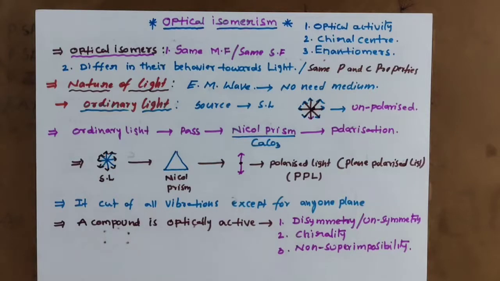What is meant by non-superimposability? We will discuss it. If a compound wants to exhibit optical activity, it should have non-superimposability of its mirror image.